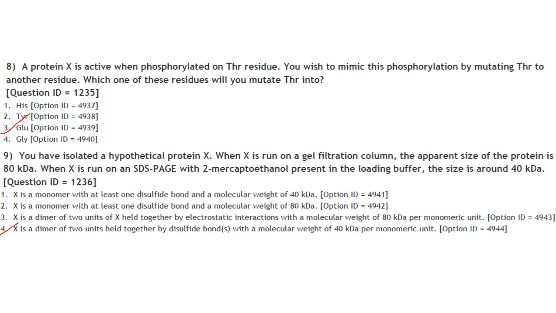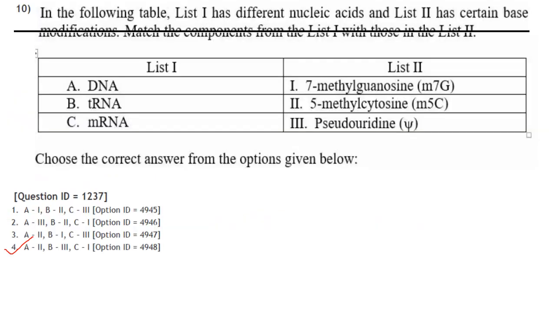Both the bands are of equal size, that is 40 kDa on an SDS page. So the answer here is option 4, that X is a dimer of 2 units held together by disulfide bonds with a molecular weight of 40 kDa per monomeric unit.